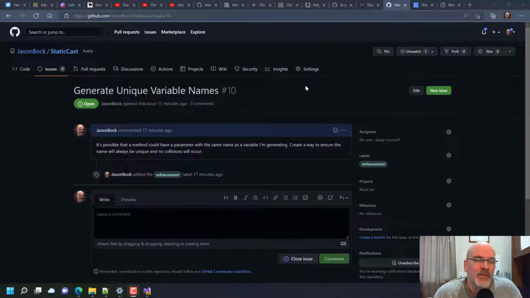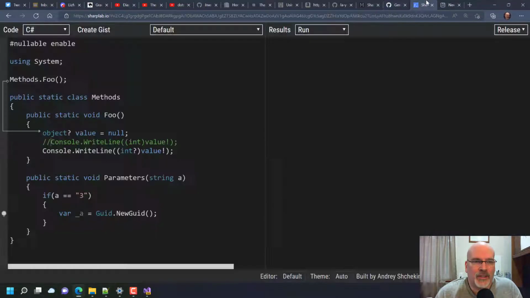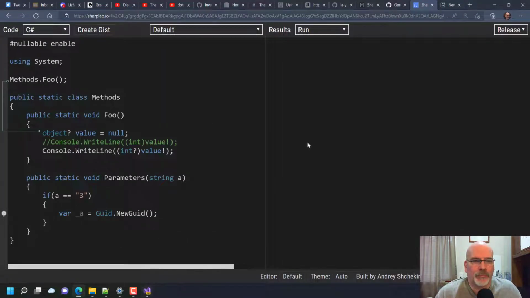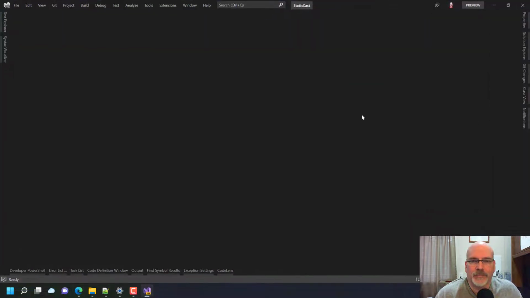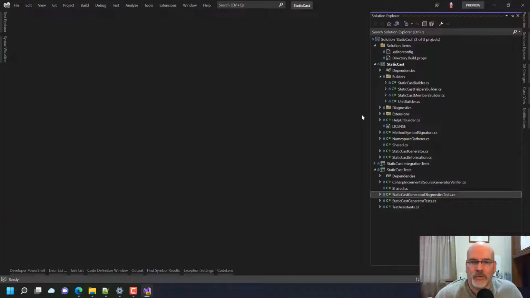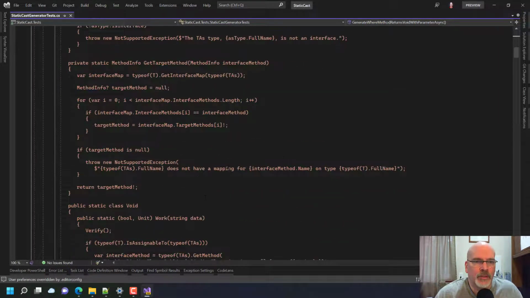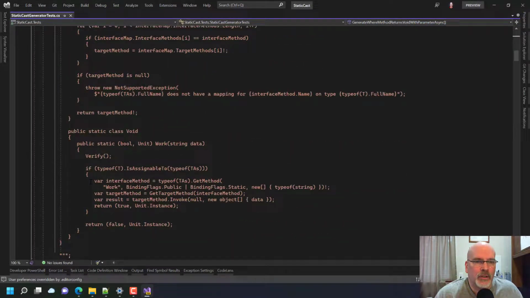Okay. So here's the other thing I want to work on, which is this generate unique variable names. So as I was kind of hinting at the last episode, we have in the generated code, for example, we'll actually look at this code here, because the way these are implemented is like interface name, target name, result.